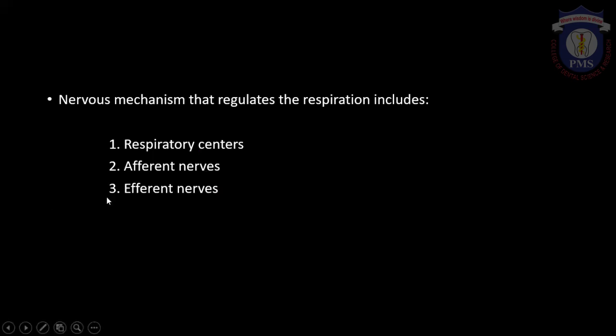And the efferent nerves are the motor neurons that carry information back from the brainstem, and include intercostal nerves and phrenic nerves. I repeat, respiratory centers are the centers meant for respiration that are located in the brainstem. Afferent nerves include glossopharyngeal and vagus nerves, and efferent nerves include intercostal nerves and phrenic nerves.